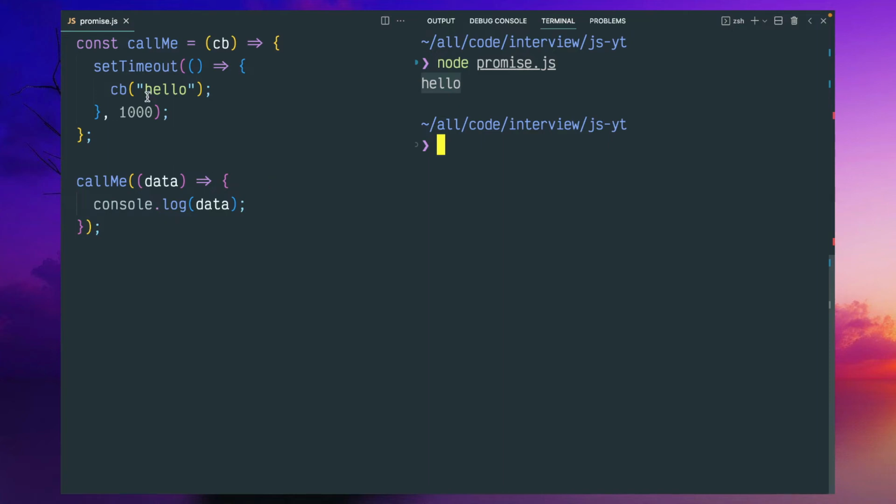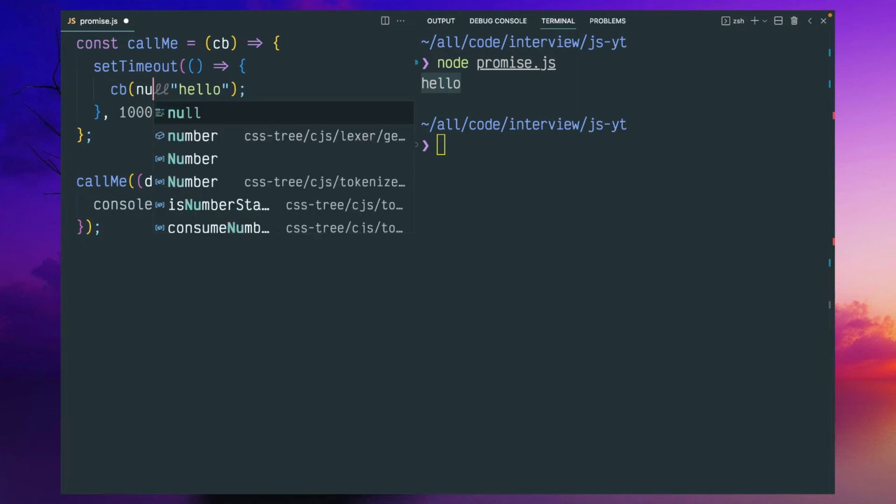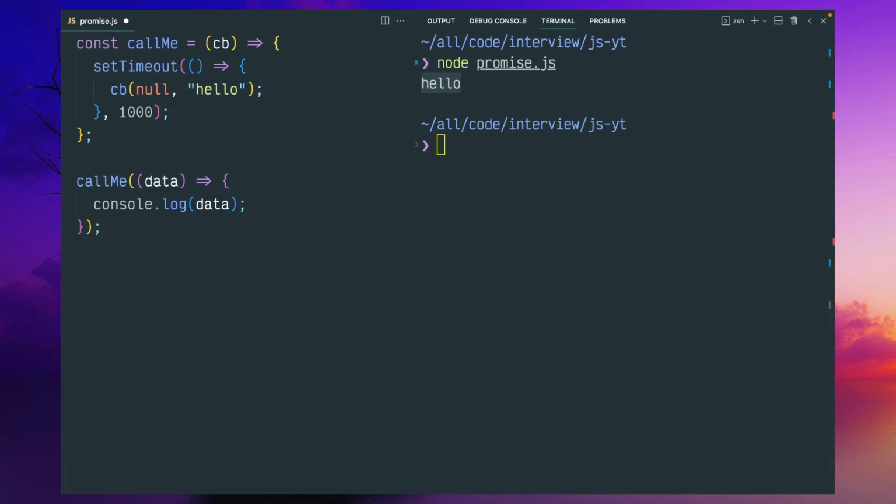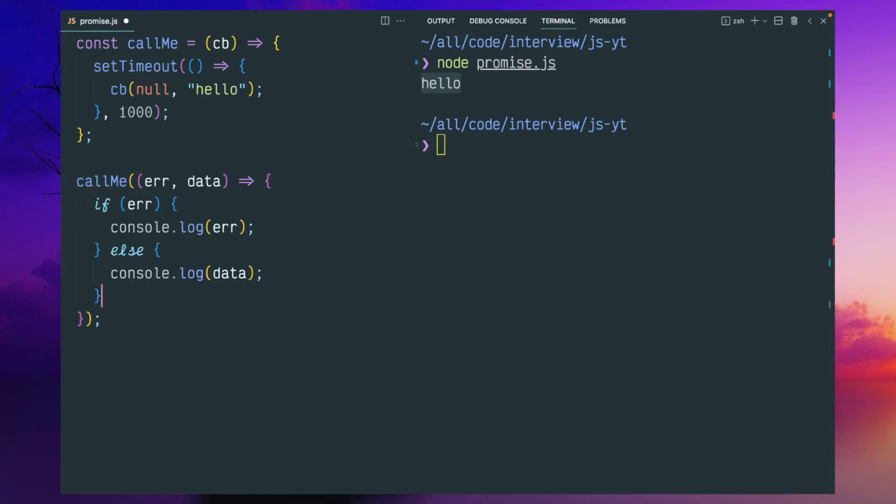And as I said, to do proper error handling, we should pass the error here. So if you write any kind of standard code, you should call it with this approach. This is the convention used by most Node.js modules. So if it is an error, we print this error, else we print this data. So this is how we do error handling.